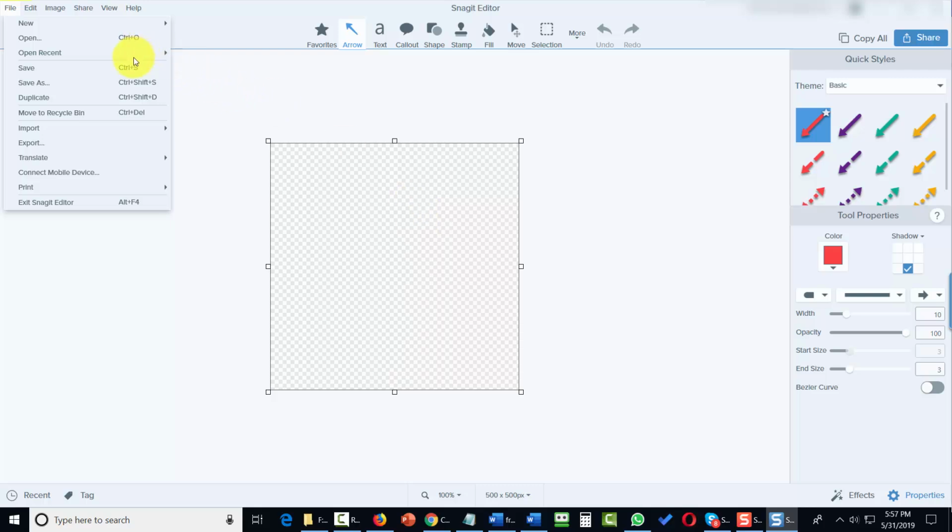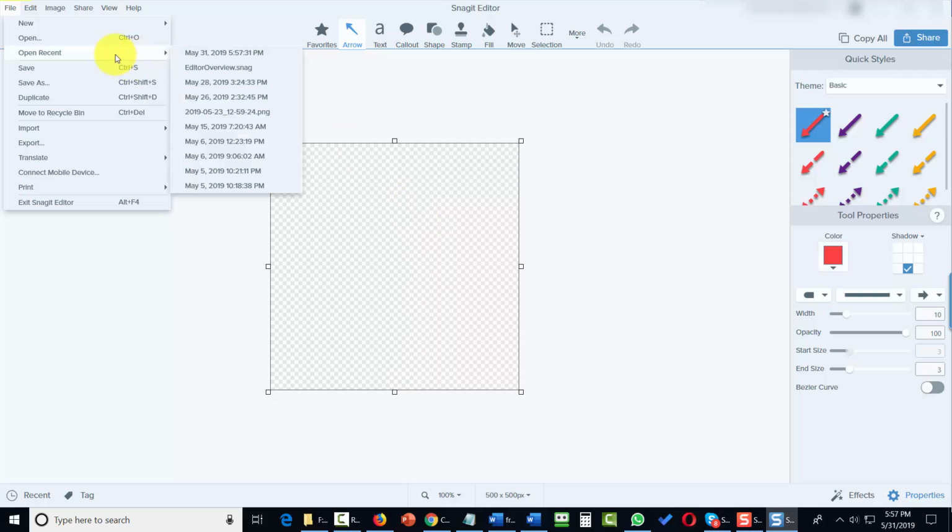What we can also do is we can open up recent captures that we've already done. So what you're going to want to do is you'll notice here that your captures are being stated in terms of date. And so this is an indicator that what you want to do is when you complete a capture is to rename the file so that you'll have it, and if you want to use it again, you'll be able to go back and use Snagit to find it again.